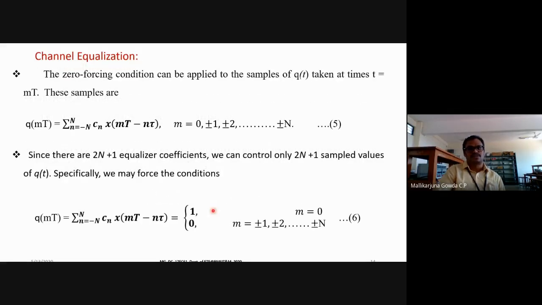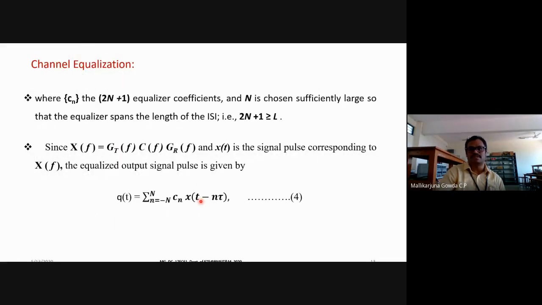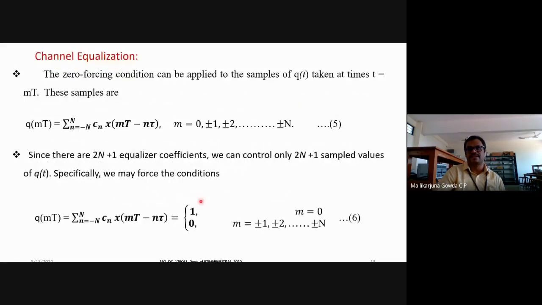Fine. So I need to apply this zero forcing condition to the samples of q of t taken at time t equal to mT. If I write mT in place of t, I can rewrite the previous equation as q of mT equal to the summation, n equal to minus N to N, of c_n x of mT minus n tau. I am just replacing small t by capital mT, because t is equal to mT, where the value of m is from 0 to plus or minus N.